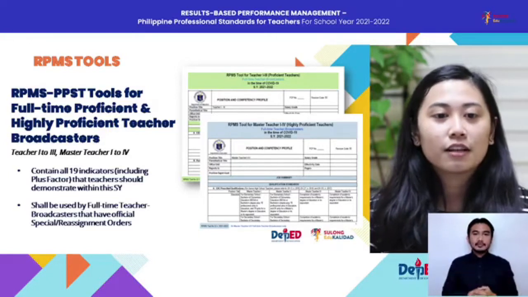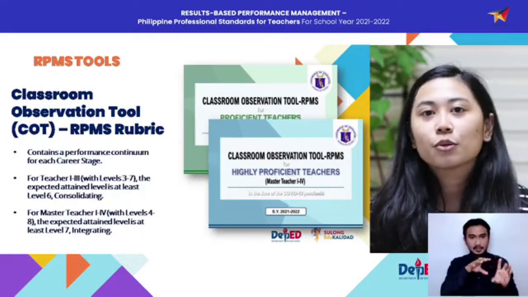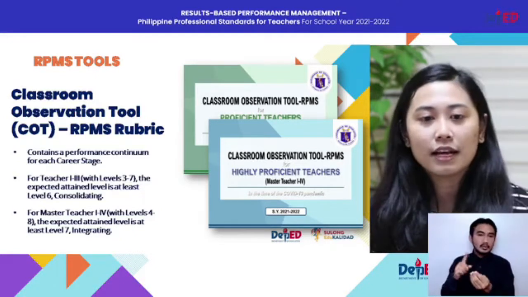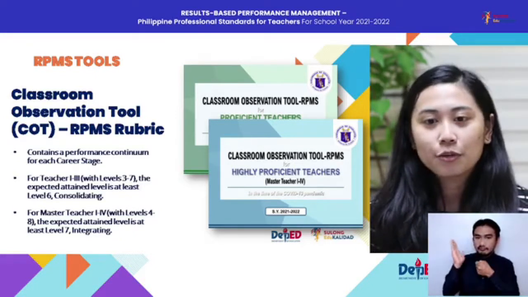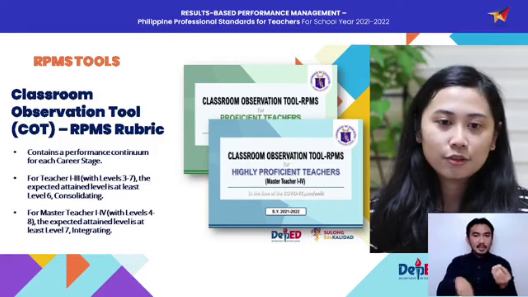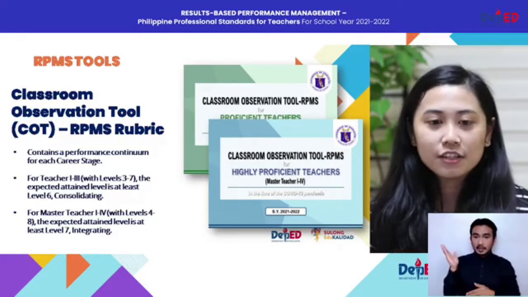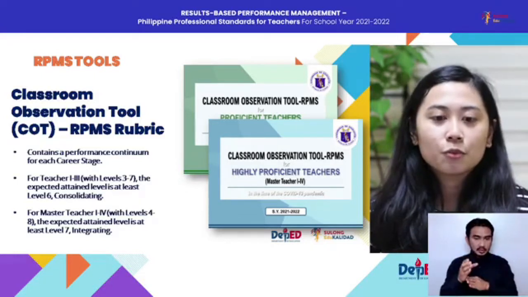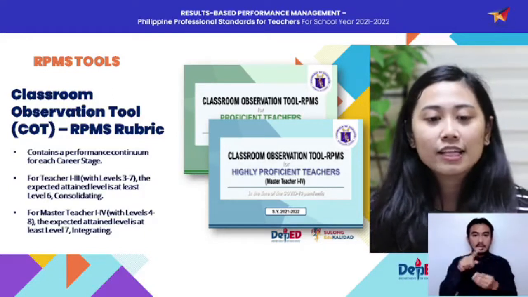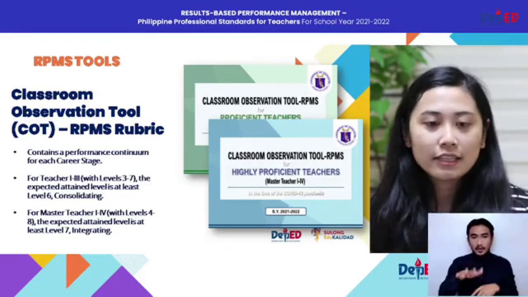Next of our tools is the Classroom Observation Tool or the RPMS Rubric. So in episode 2, whether it was the discussion on the regular teachers or our teacher broadcasters, the COT RPMS Rubric was briefly explained, sampling it with a few of our indicators. So this rubric contains the performance continuum for each career stage. Specifically for our teachers 1 to 3, your performance continuum will cover levels 3 to 7, and the expected attained level for you is at least level 6 or the consolidating level.